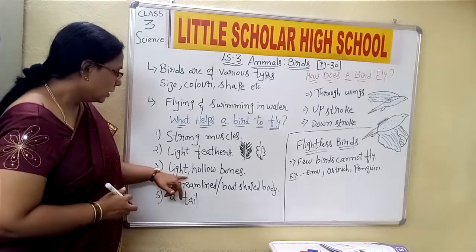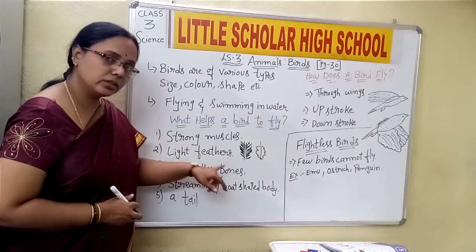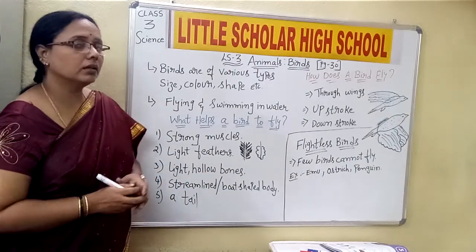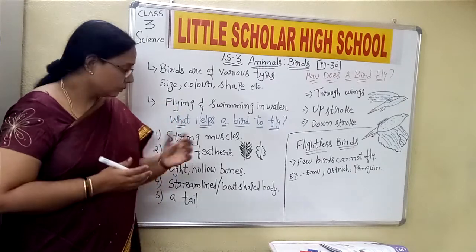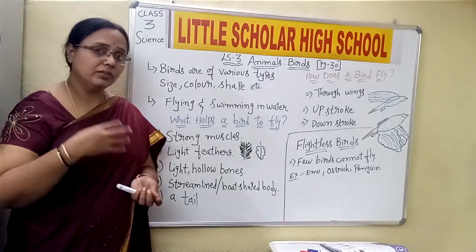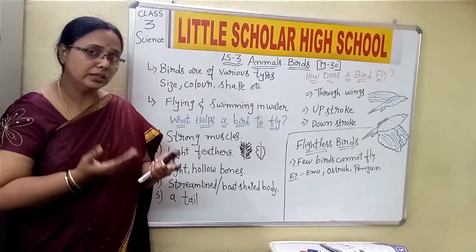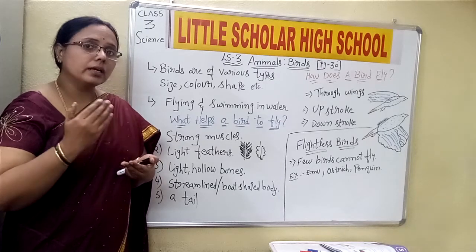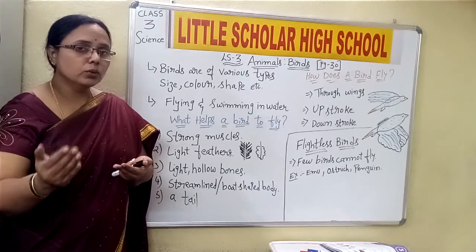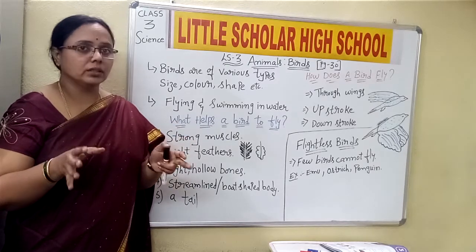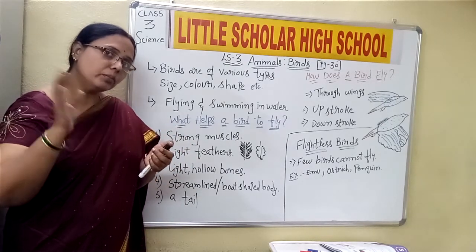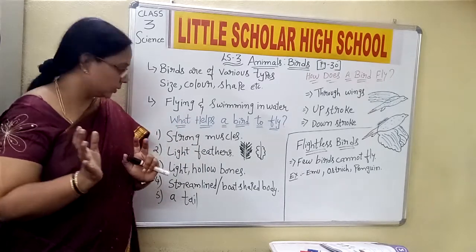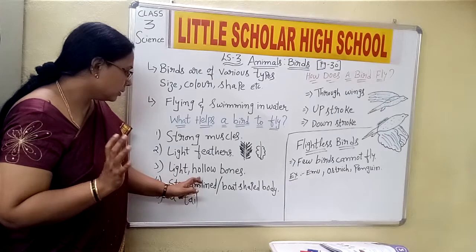Now next point, light hollow bones. What is the third point? Light hollow bones. Yes, we have discussed the feathers. Now, naturally every living organism has bones in it. So the muscles are attached to the bones so that there can be movement. Yes or no? When muscles are attached to the bones, the body can do some activities or move in different directions. Now, how are the bones?